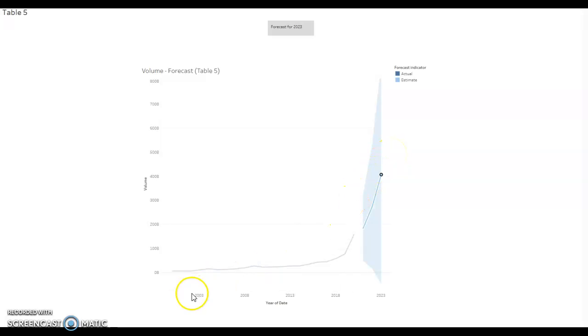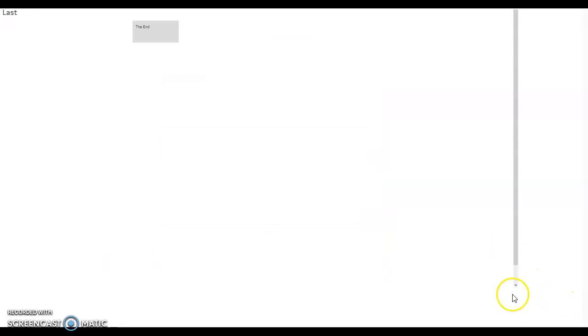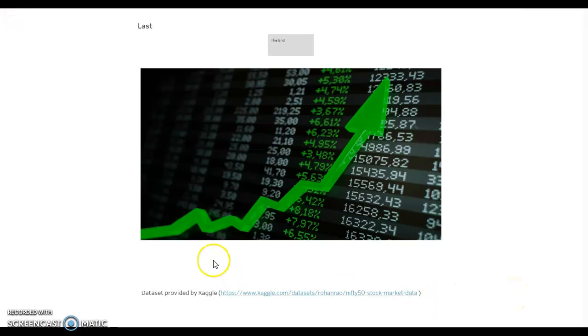Now to put that into perspective, if we look at the average volume on a daily basis for the New York Stock Exchange, currently that's at 1.9 billion. And then lastly, as we wrap up here, I just wanted to point out that the data set was actually provided by Kaggle. So thank you very much.